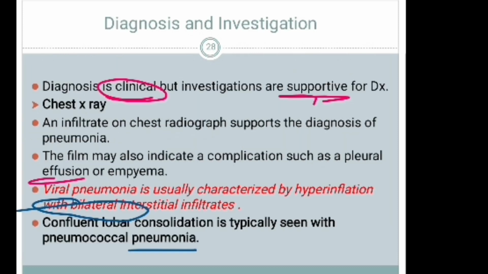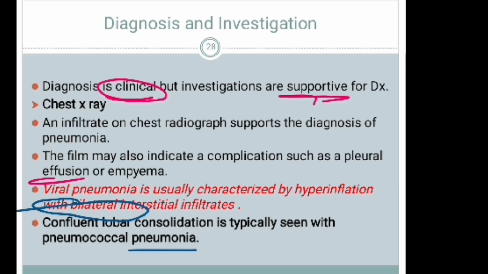Diagnosis and investigation. Diagnosis is clinical, but investigations are supportive for diagnosis. When we say it is clinical, we can diagnose depending on the history and the physical examination of the respiratory system, but investigation is important and supportive for our diagnosis.